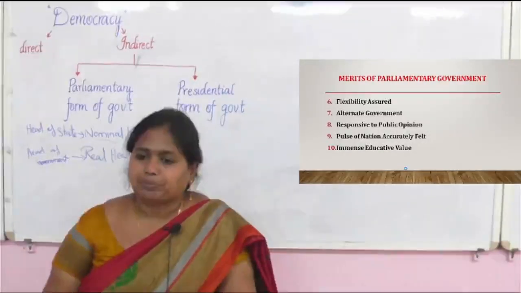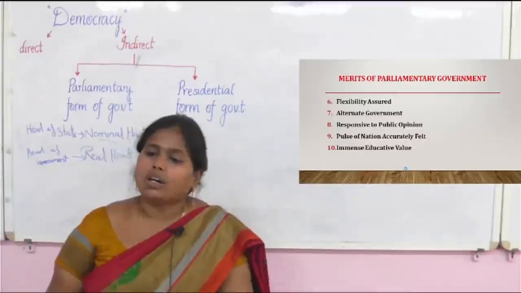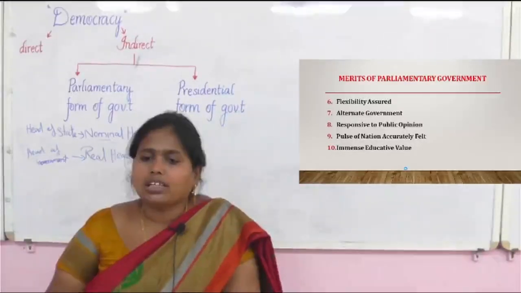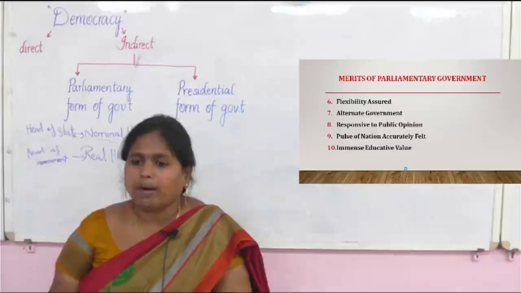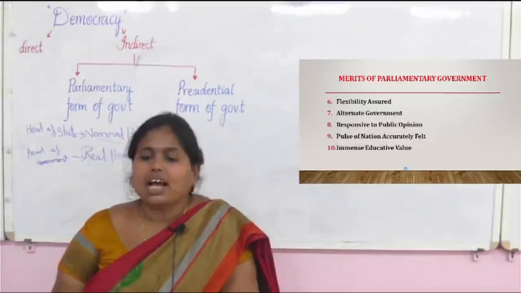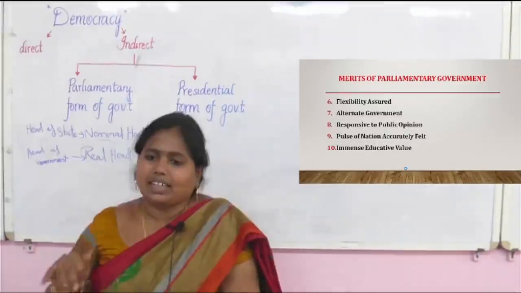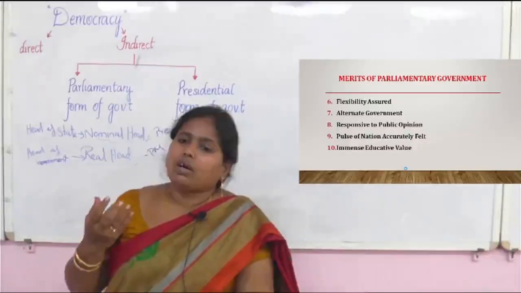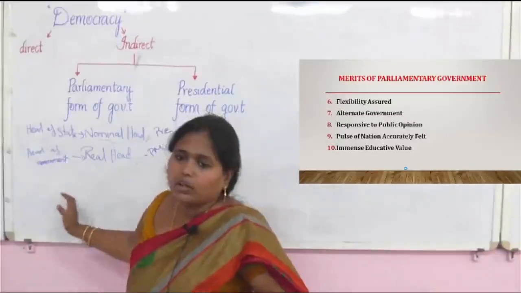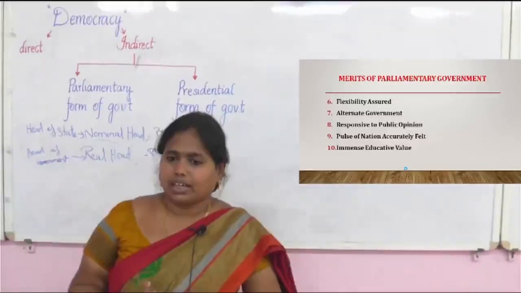Okay, it means they will consider all the people while making the decisions. They cannot leave out one particular group or place while making the decision. They have to consider and give importance to all the people in the country. The national pulse will be felt in the parliamentary form of government. As we said, they are people's representatives, correct? That's why.